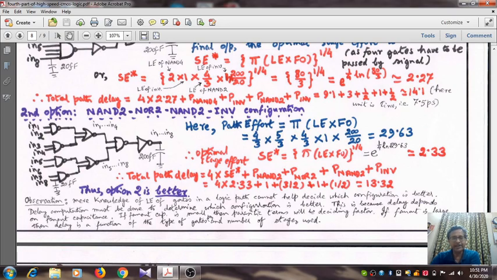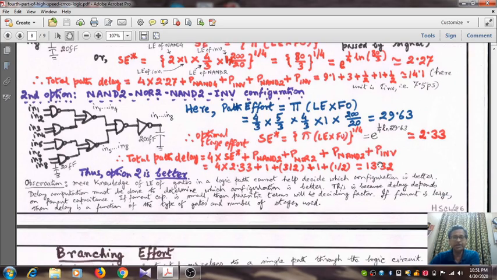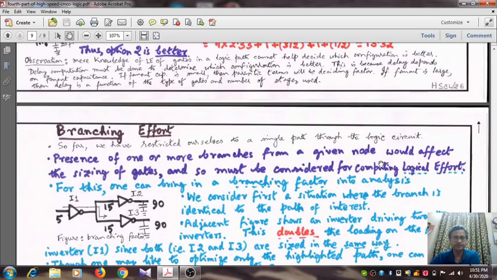If the fan out capacitance is small, then the parasitic terms will be the dominating factor, and if the fan out is large, then the delay is a function of the type of gates and the number of stages used. So it is always advisable, whatever configuration you take, to calculate the total delay. Unless you compute the entire delay, you will not be able to conclude which one is better. That means LE into FO plus P of all the stages.